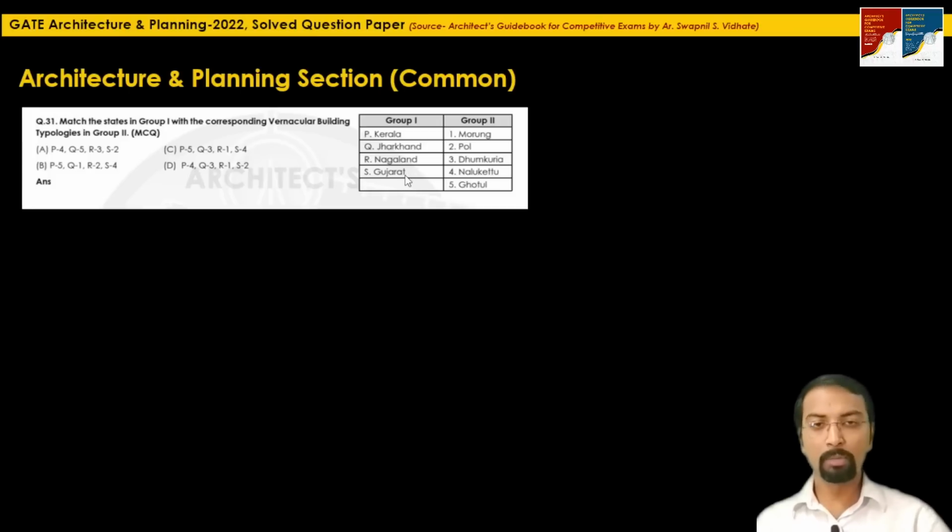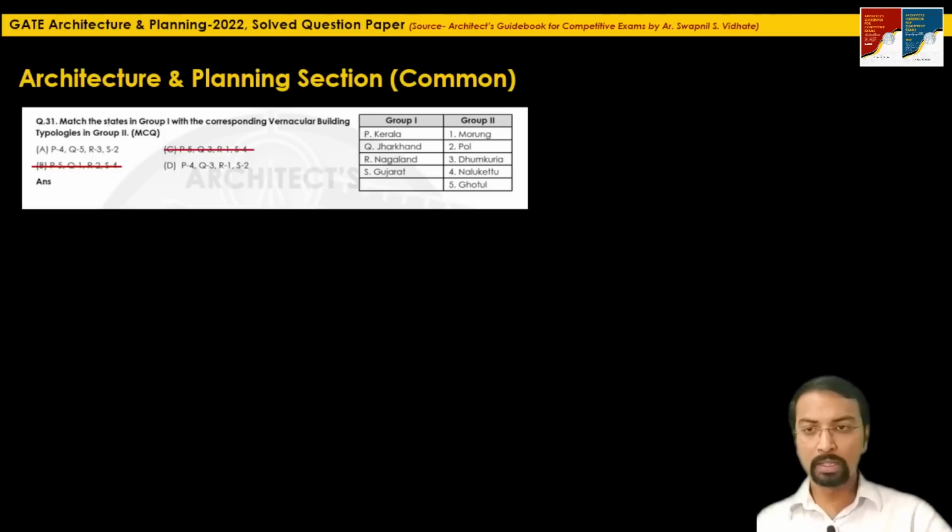So if you have a knowledge about the UNESCO World Heritage Sites, if you have kept note of the recent addition of Ahmedabad as a World Heritage Site, if you have rough knowledge about why this city has been added, then this term "pol" is sufficient for matching with the state, that is Gujarat state, with the pol. So S2 is the first pair which we can lock here.